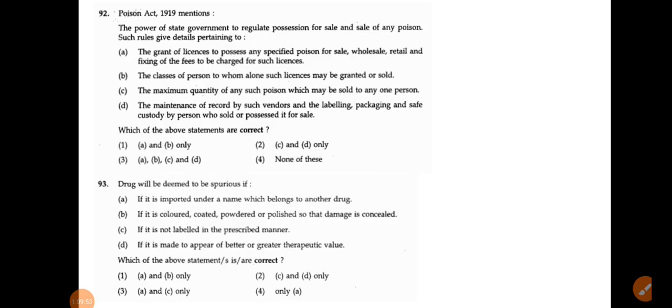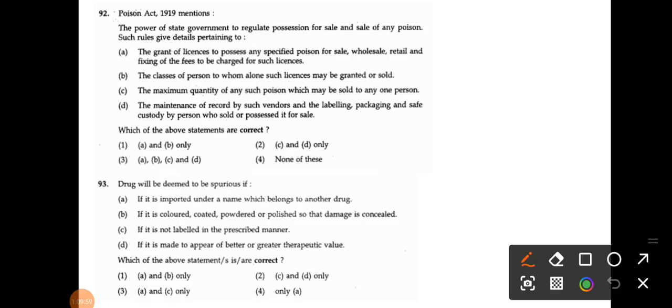All the options are correct, so A, B, C, D, or all of the above is the answer. Option number 3 is the correct answer for question number 92.